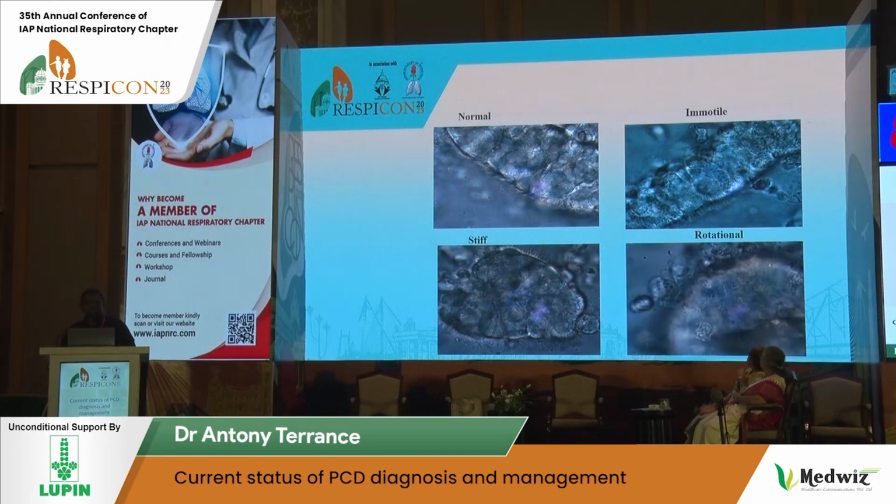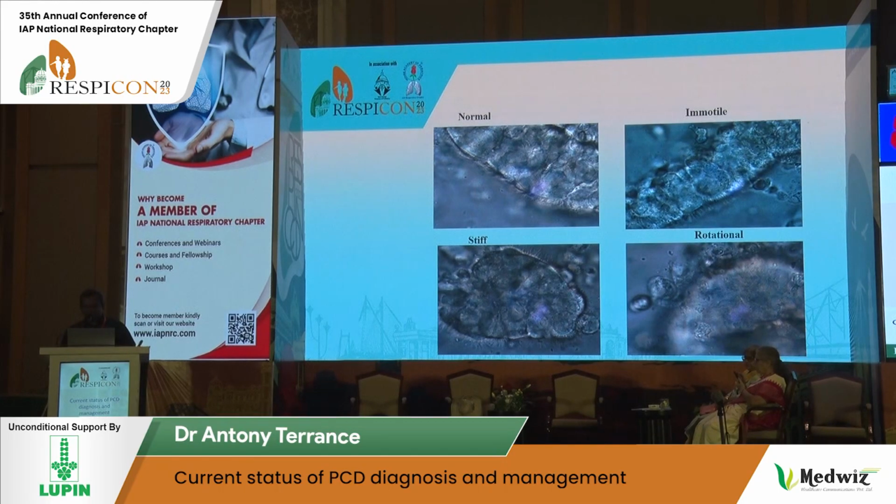Therefore, whenever we do high-speed video microscopy and do the interpretation, we first make sure we get a good quality video, and to ensure that, you have to see clusters, and those clusters have to be healthy. Then you classify whether it's normal or abnormal. If the cell clusters are not healthy, you don't actually interpret.